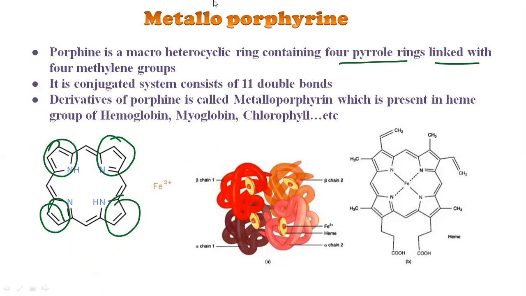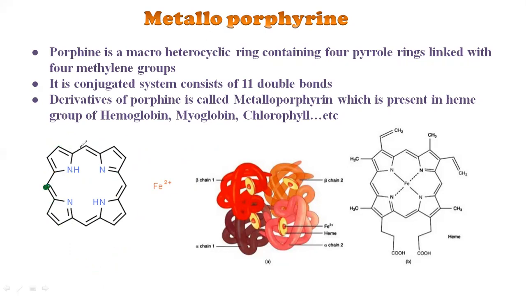See here, 4 carbons: 1, 2, 3, and 4. They are linked with the 4 methylene bridges. This carbon is one bridge, here also, here also. 4 methylene bridges are there.